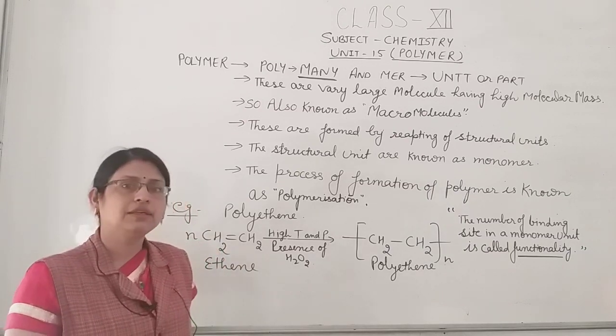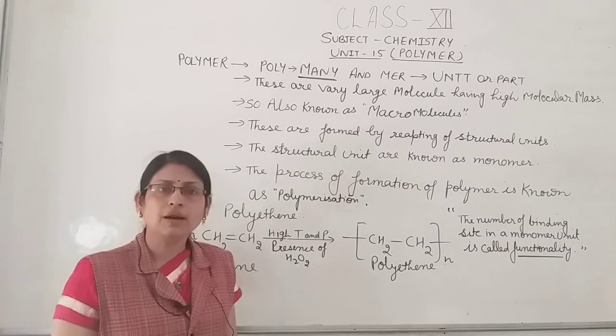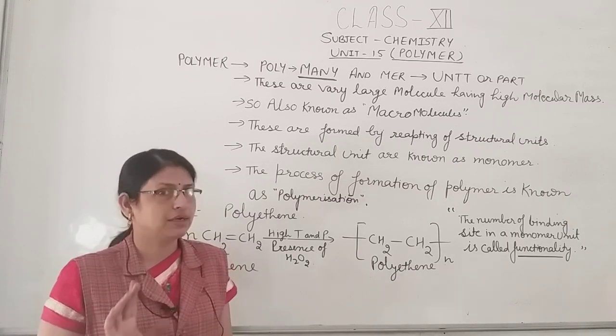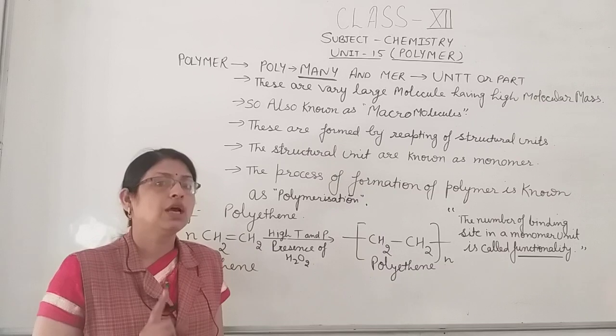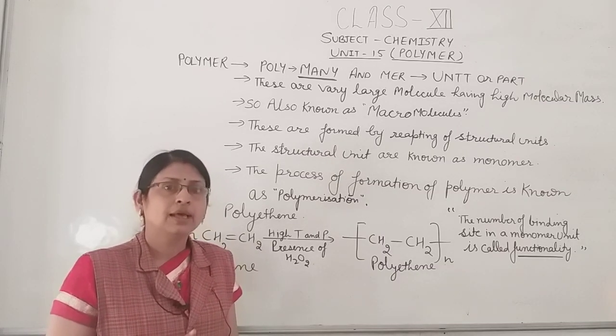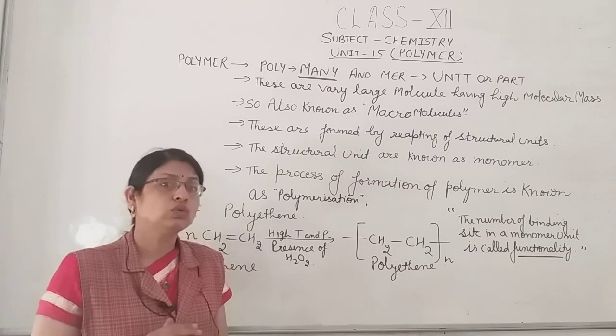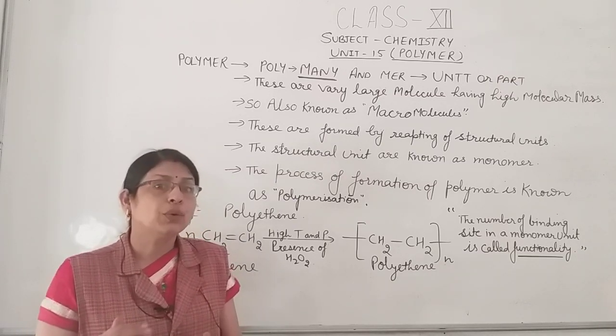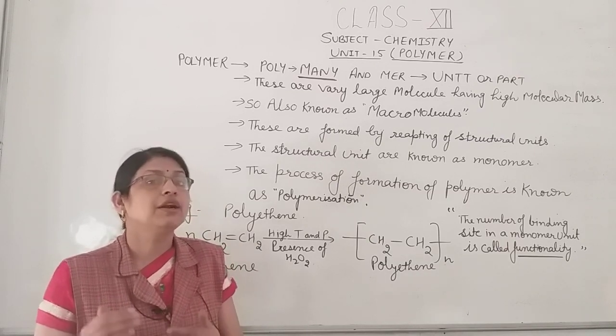Today we start polymer. What is a polymer? Polymer is made up of two words, poly and mers. In the Greek language, poly means many and mers means unit. So polymers are those molecules which are made up of repeating units or structural units.